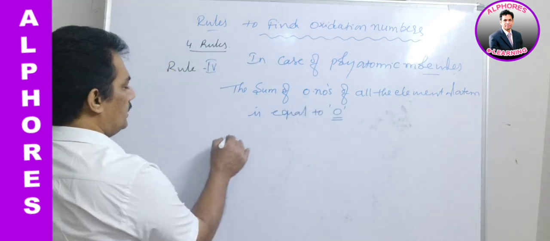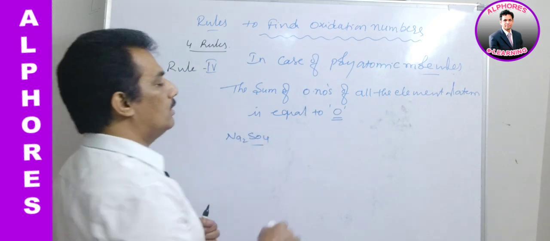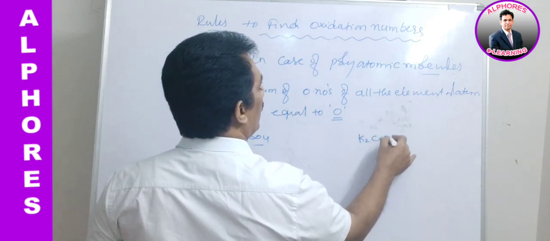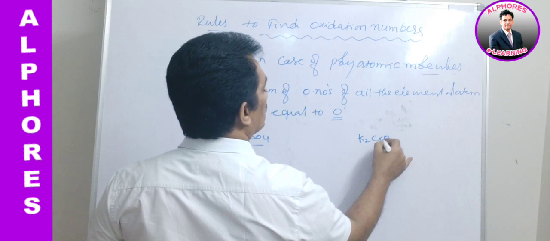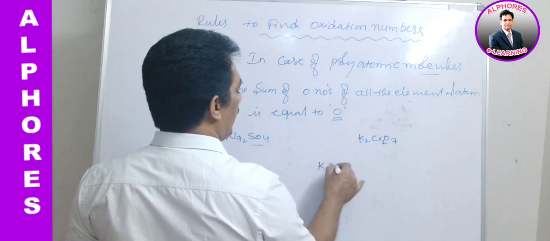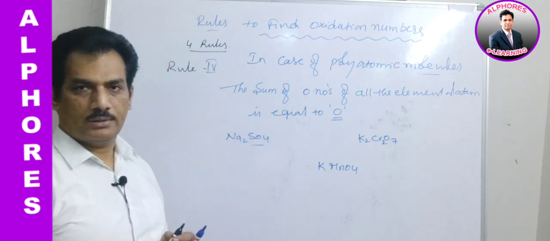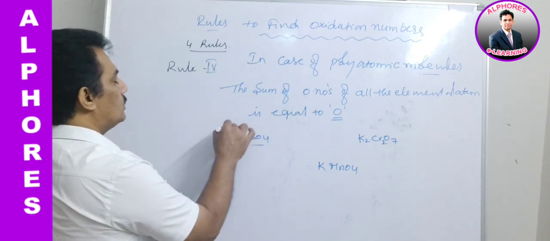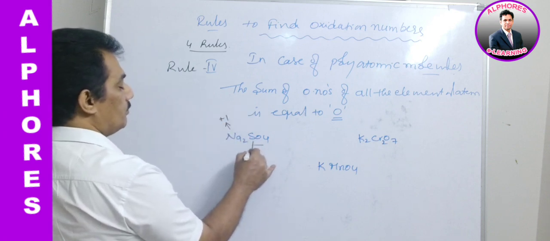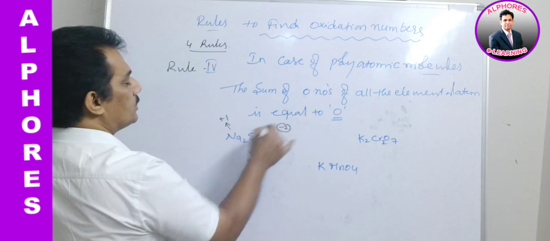Now let us consider Na2SO4, or let us consider one more, K2Cr2O7, or let us consider KMnO4. These are polyatomic molecules. Clear? And now let us consider here the sodium oxidation state is +1. For your convenience sake I am giving, sulfur oxidation state +6, and each oxygen oxidation state -2.